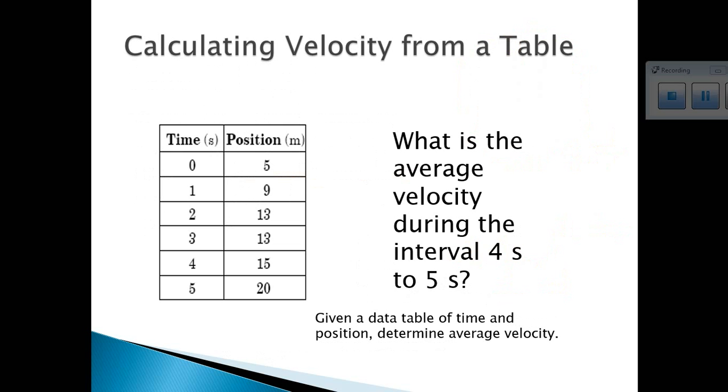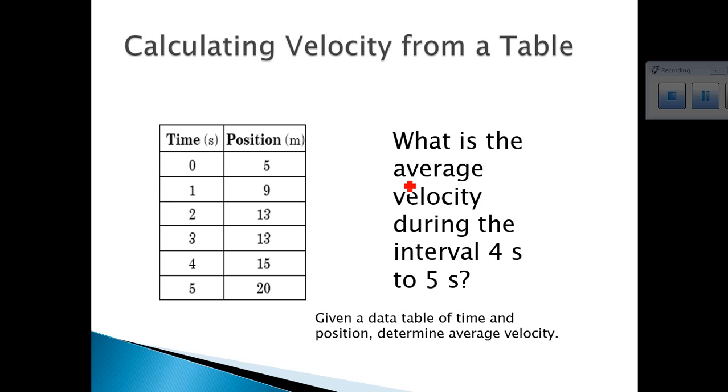Next, we did this in class on Monday. I believe everybody was in class on Monday, but just to remember, when we are talking about the average velocity between 4 and 5 seconds, that's here and here, we're going to subtract 20 minus 15 meters divided by 5 minus 4.